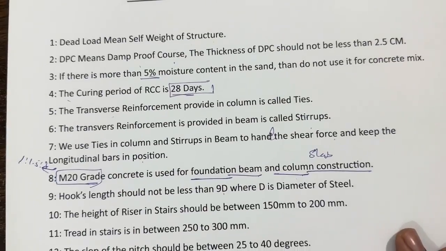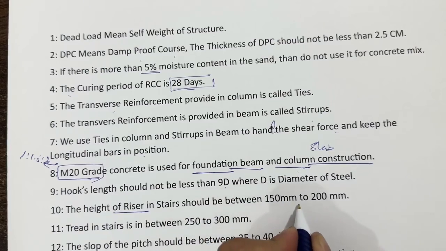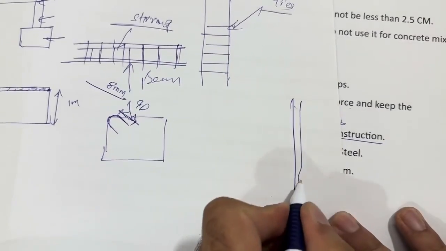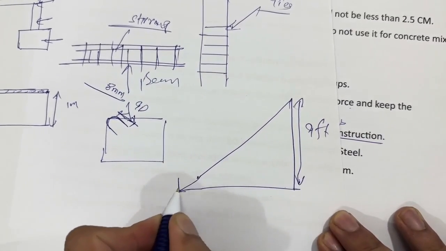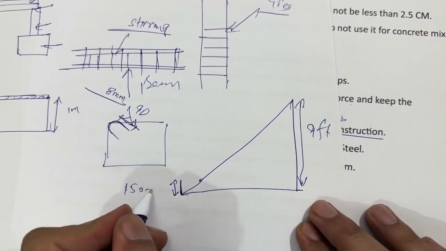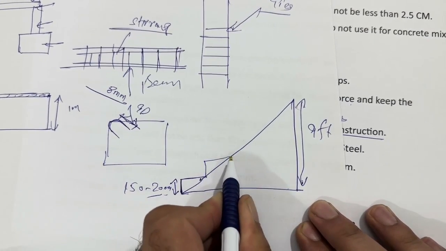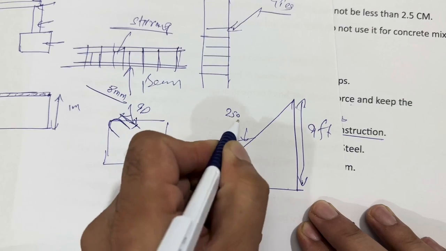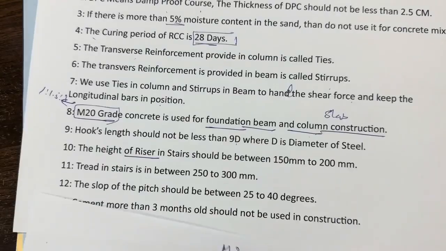The next one is also very important, and keep in your mind: the height of the riser of a stair should be between 150 to 200 millimeter. Guys, you can see here, this is a stair. Suppose the height is 9 feet, and you can see the stair like this. This is called the riser. This riser should be 150 to 200 millimeter. And this is the tread, this is the riser, this is the tread, and this tread should be 250 mm to 300 millimeter, right? You can keep it like this.